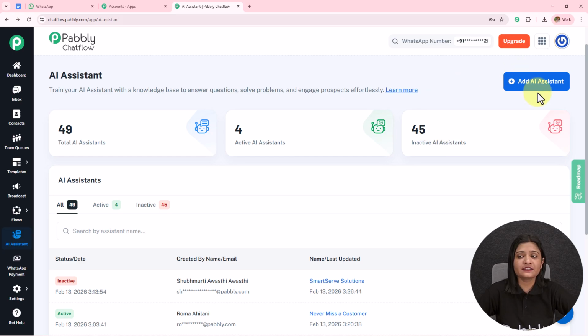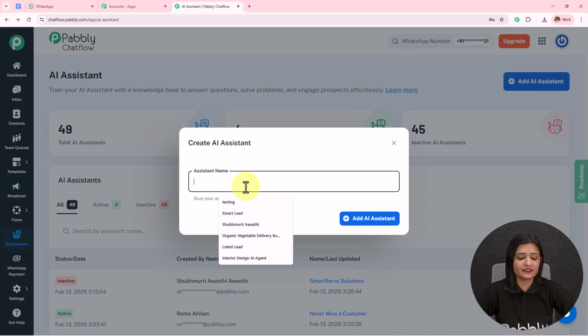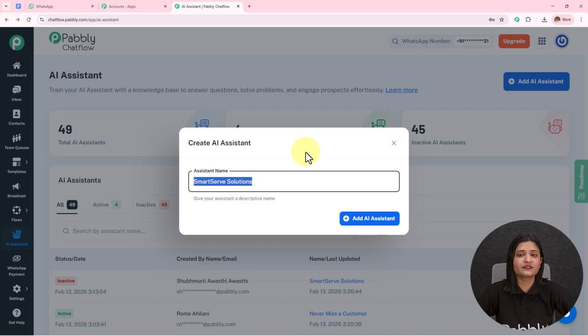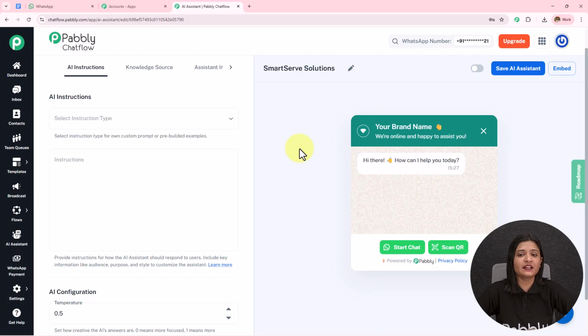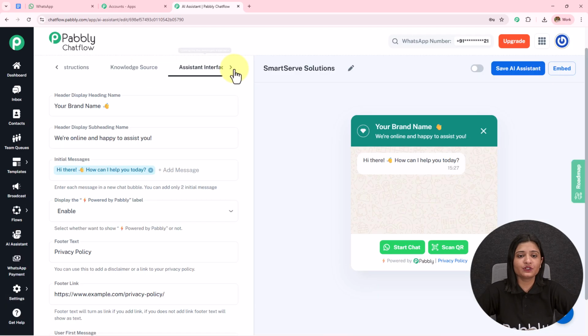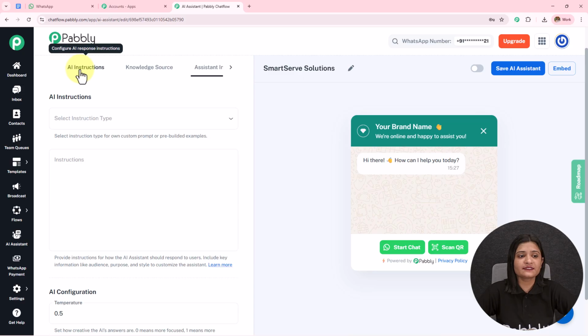To create a new AI Assistant, you simply have to click on this Add AI Assistant and then you have to name this as Smart Serve Solutions, and then you have to simply click on this Add AI Assistant. Here I'm landed towards this page from where I have to fill in all these details. Now the first one here is this AI instruction.